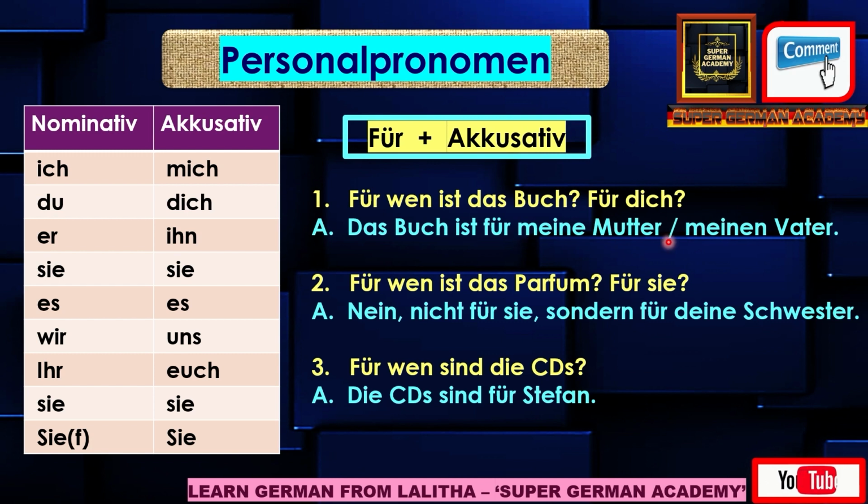Das Buch ist für meine Mutter means the book is for my mother. Or you can say, Das Buch ist für meinen Vater. The book is for my father. If it is feminine, then meine will be used for my, and if the subject is masculine, then meinen will be used for my.